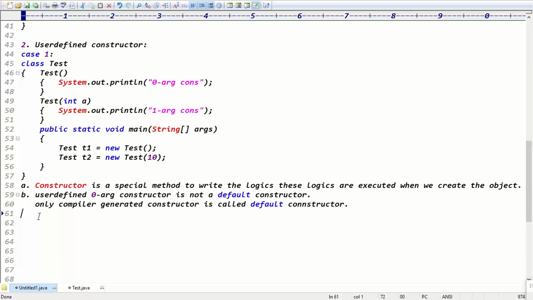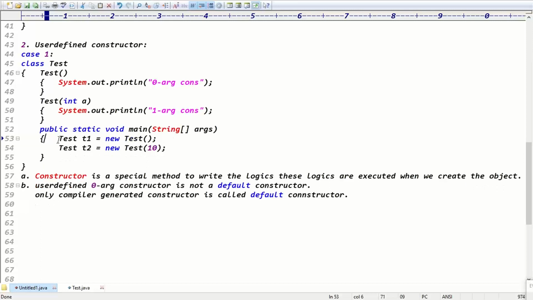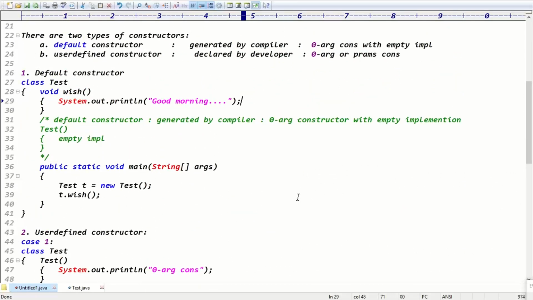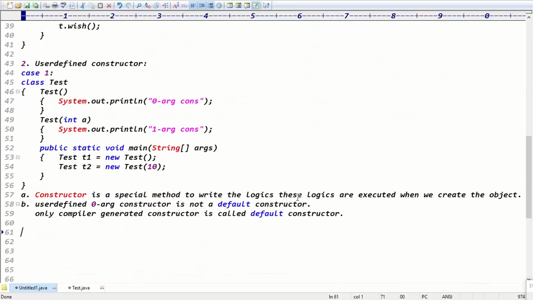Default constructor, right? Exactly. Guys, is the default constructor inside the class in visible mode or invisible mode? It is generated by the compiler, so it is invisible. It's basically like invisible mode, guys.